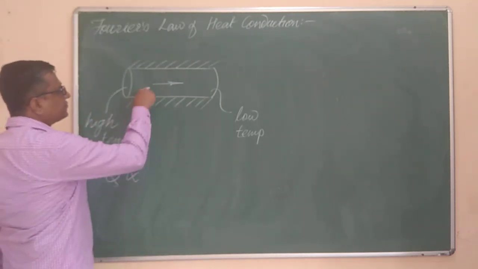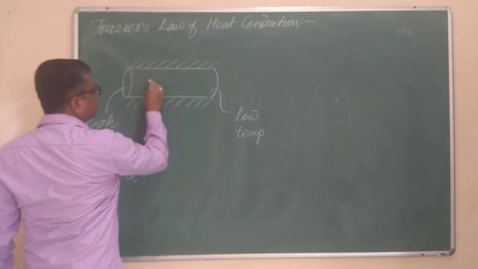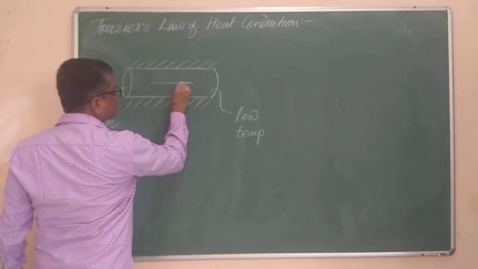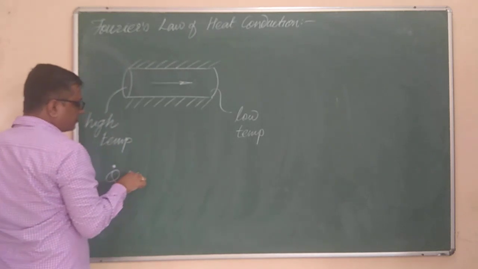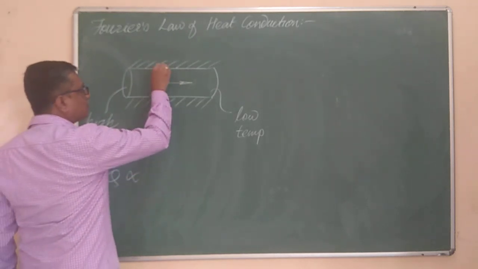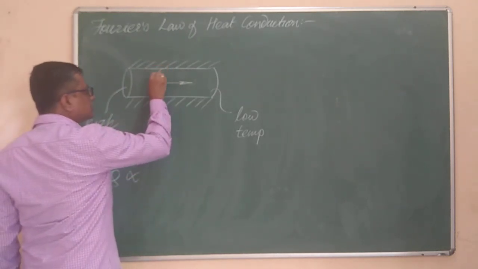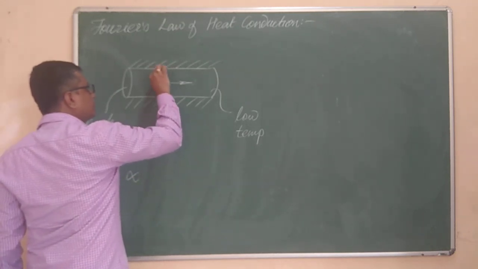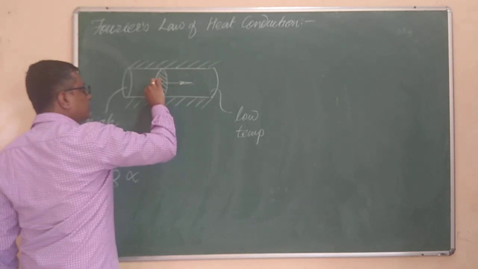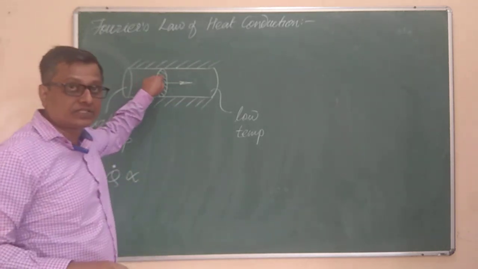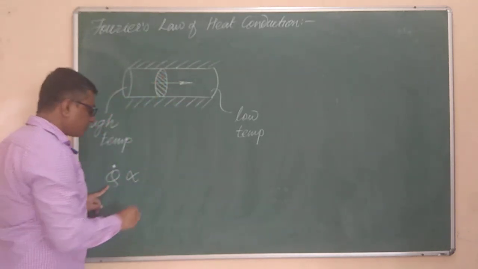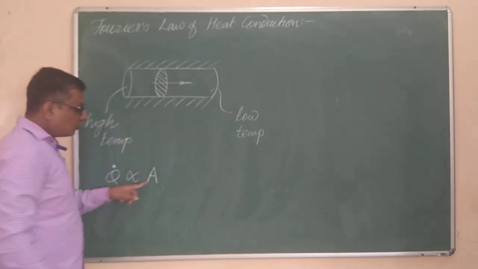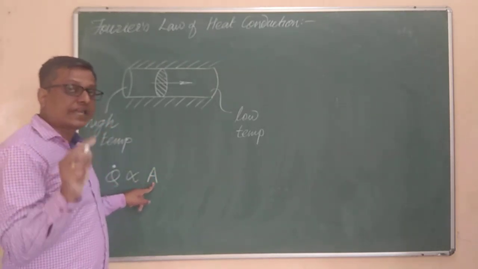In this case, if this is the direction of heat flow exactly along the positive x-axis, then the area normal to the direction of heat flow is the cross-sectional area of this rod. But remember that not necessarily every time it will be a cross-sectional area. The Fourier's law says Q dot is proportional to the area which is normal to the direction of heat flow.